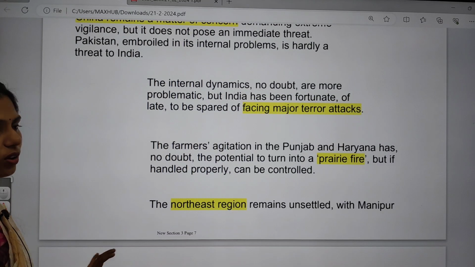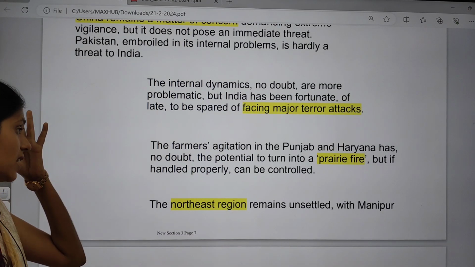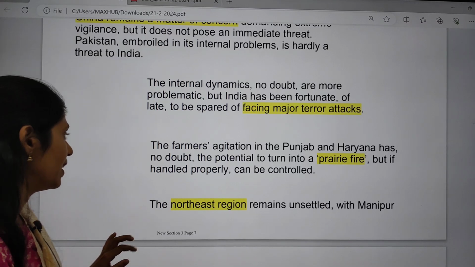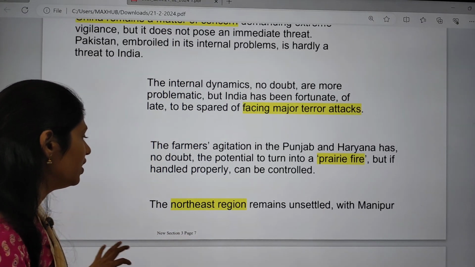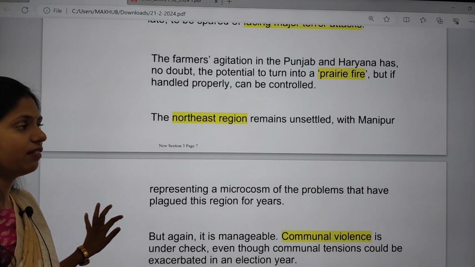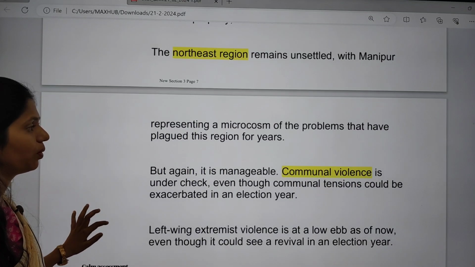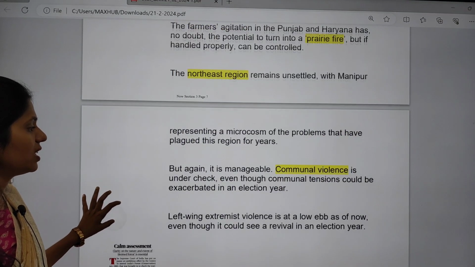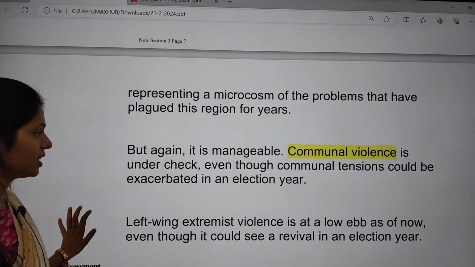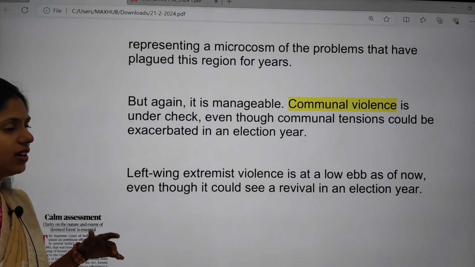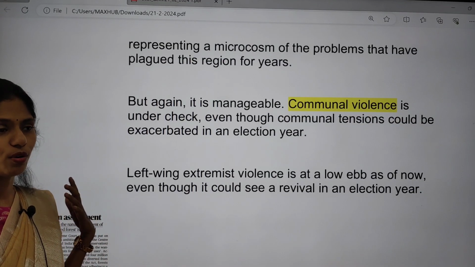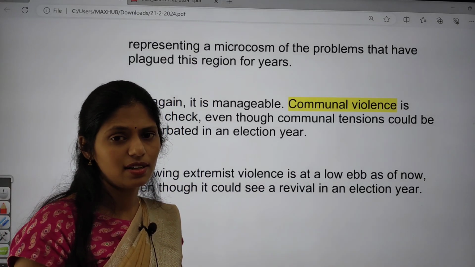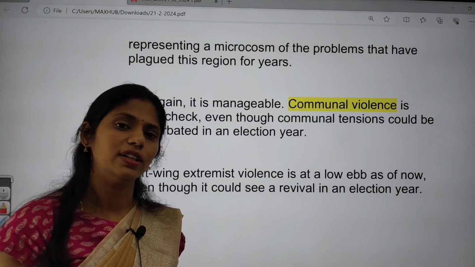For example, we could have major terror attacks, and especially the farmers' agitation is happening in the Punjab and Haryana region, and even the northeast region. We have an unsettled Manipur, and even in Assam we have some issues. Even communal violence is going on in Manipur. And left-wing extremism is also one form of violence that we can see. So these are some internal as well as external problems mainly mentioned by the author.